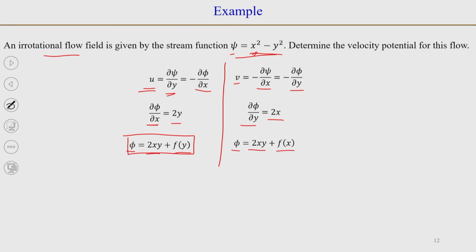So, if you look at the two values of phi that we have got, 2xy plus a function which may be a function of y, and 2xy plus a function which may be a function of x, if both need to be true, then f(y) and f(x) will be equivalent to a constant. So, what we get is phi is equal to 2xy plus a constant. So, that is the value of velocity potential given the stream function, and we could find the value of velocity potential.